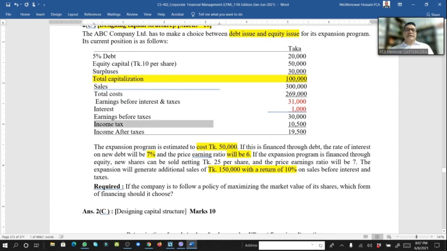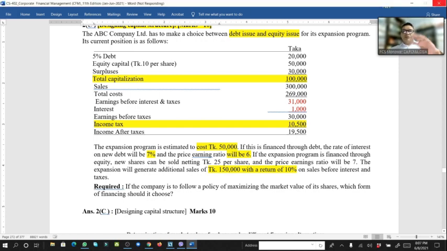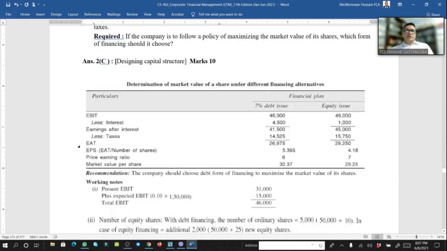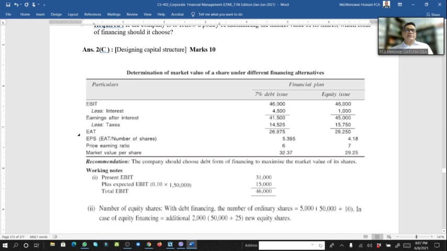Look, income tax here is saying 10,500. So 10,500 is the tax on 30,000. If we calculate this, the rate will come, and applying that rate, we will get the tax 14,525 here and 15,750 here. If we subtract that figure, we will get earning after tax: 26,935 and 29,250. And now the EPS, earning per share.